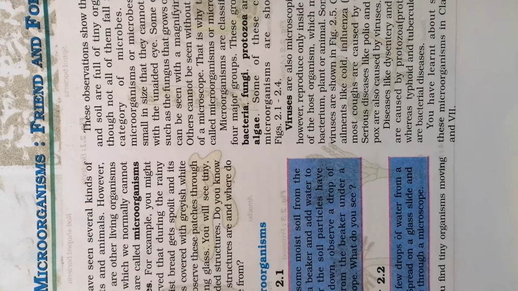So we can see that there are a number of creatures present, like some rod-shaped bacteria and some spiral-shaped bacteria, which can be observed only under a microscope. There are also some microorganisms found inside the body of an organism, that is the human body or any animal body.